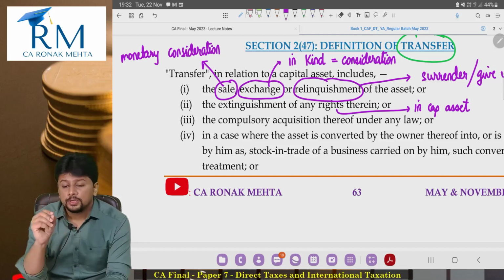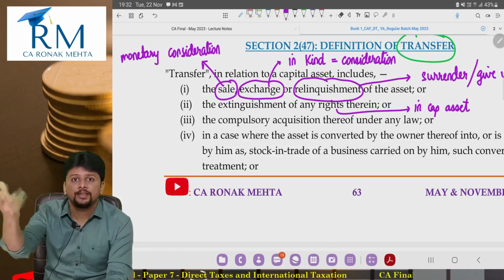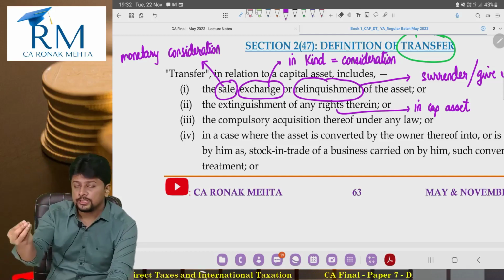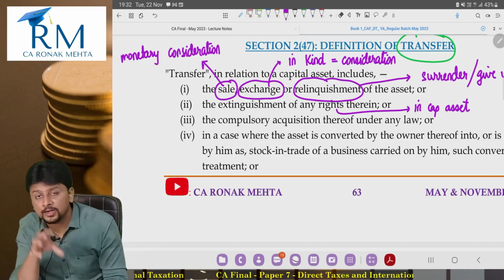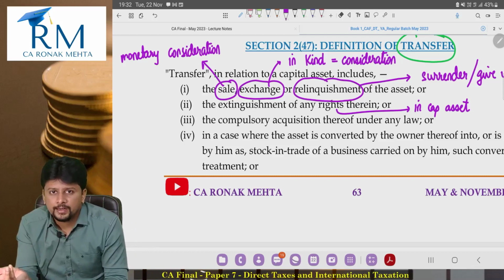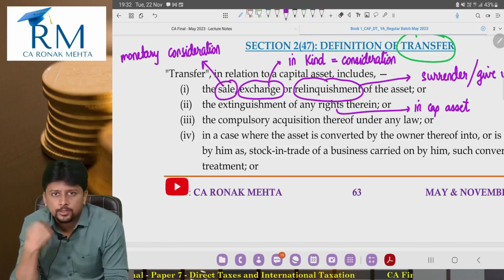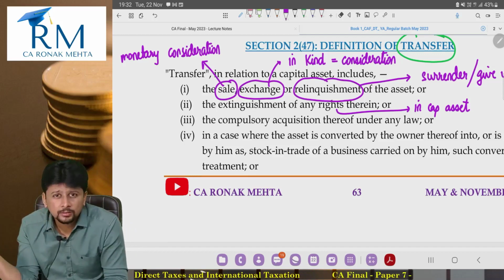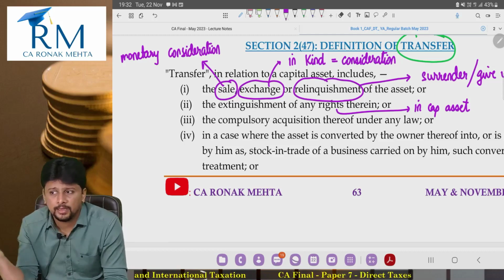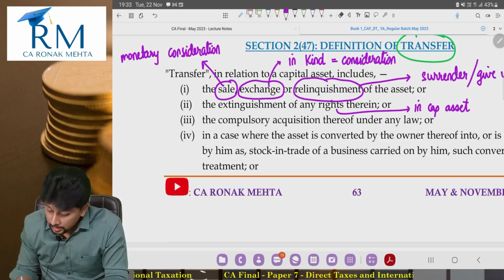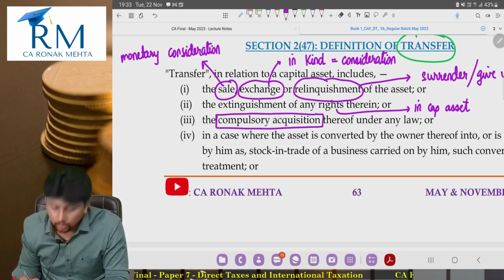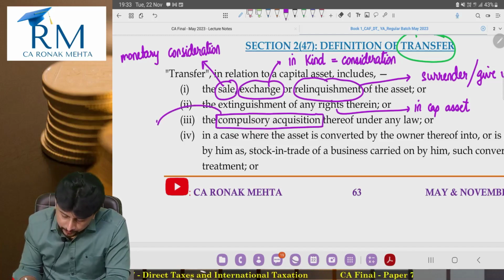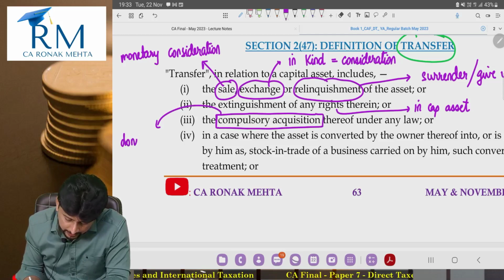When you surrender the capital asset only, it is relinquishment. When you surrender your right in that capital asset, it is extinguishment of the right. But quite frankly, whether you call it extinguishment or relinquishment, everything is transfer. So capital gains will be taxable in every case. Compulsory acquisition under any law. Compulsory acquisition will be done by the government.